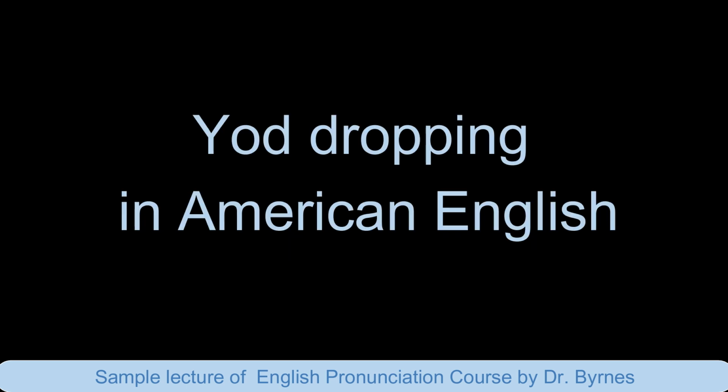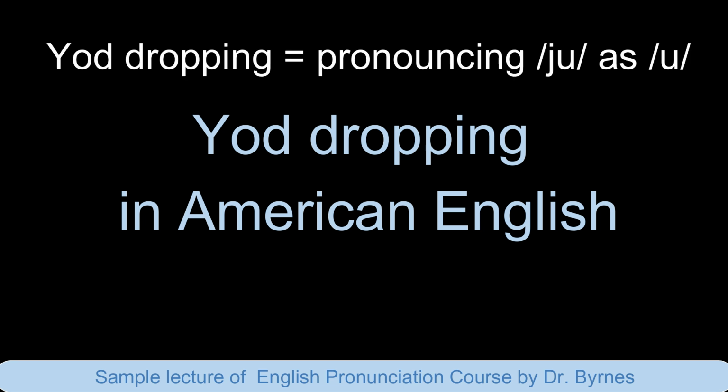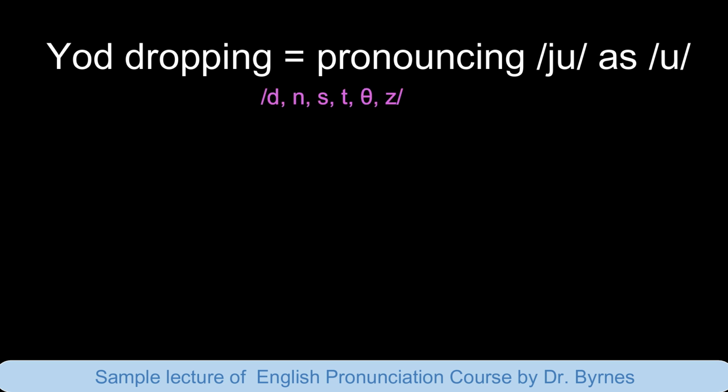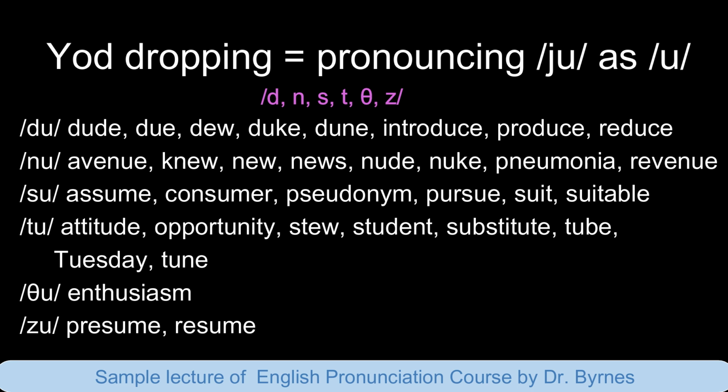Yod-dropping. The sound /j/ is known as yod. Yod-dropping means pronouncing /ju/ as /u/. In standard American English, yod-dropping happens after certain consonants, specifically d, n, s, t, th, z. Do, dude, duke, dune, introduce, produce, reduce.